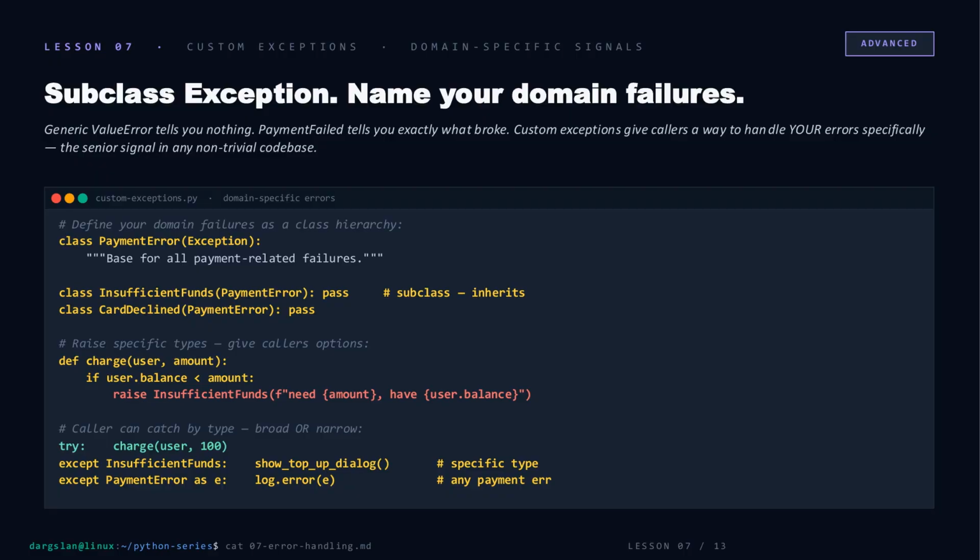But the built-ins only get you so far. Once your code has a domain, payments, auth, ingestion, raising ValueError is lazy. It tells the caller nothing. Subclass Exception, build a small hierarchy, and suddenly callers have options. Catch InsufficientFunds specifically and pop a top-up dialog, or catch the PaymentError base and just log it. Broad or narrow, their choice. That's the senior signal. You're not just failing, you're naming the failure.